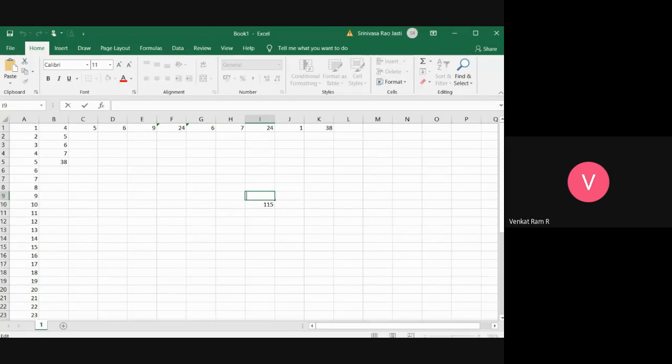How many rows and columns are there? There are 10,48,576 rows and 16,384 columns. Please do remember this. Okay.